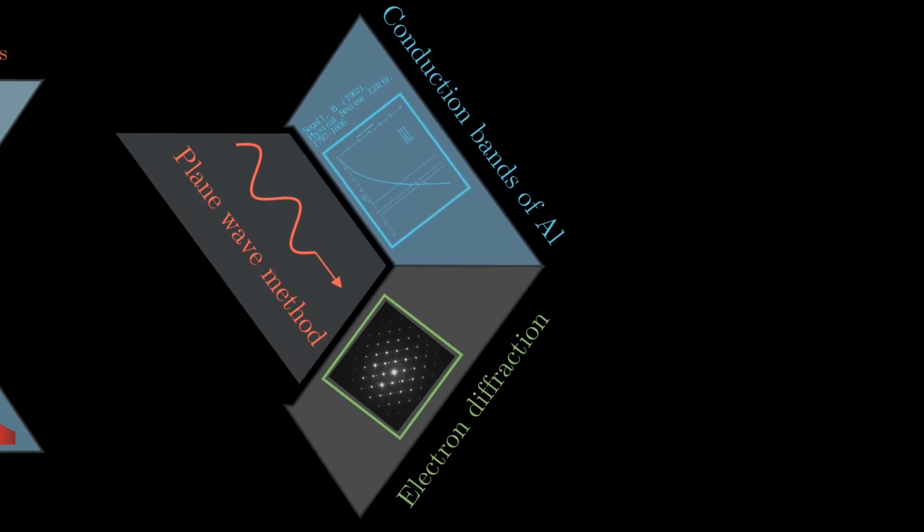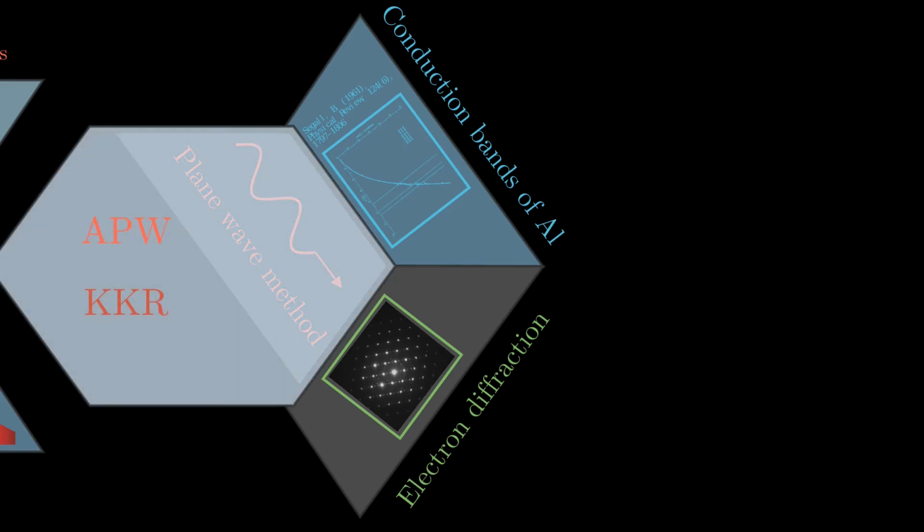One of the biggest weaknesses of this approach, though, is its ability to accurately represent the wave function of arbitrary shape. In practice, the wave should look like a combination of a rapidly varying part around the nuclei and a more smoothly varying part in the interstitial part. As a result, a very large number of plane waves might be required, which may compare unfavorably to other methods such as KKR or APW.